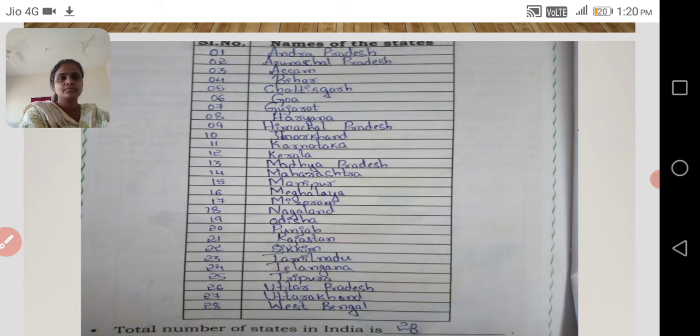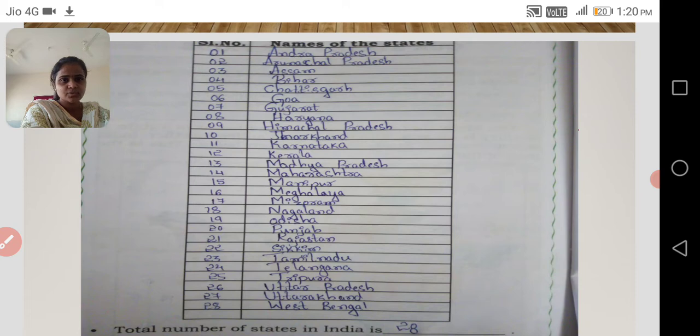So 1 to 28 I have written as serial numbers, then the names of the states: Andhra Pradesh, Arunachal Pradesh, Assam, Bihar, Chhattisgarh, Goa, Gujarat, Haryana, Himachal Pradesh, Jharkhand, Karnataka, Kerala, Madhya Pradesh, Maharashtra, Manipur, Meghalaya.